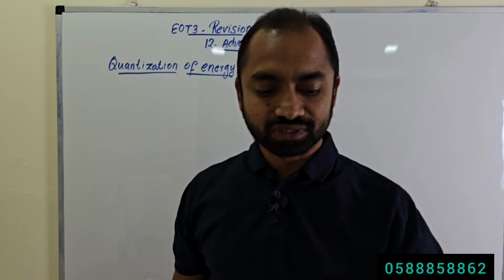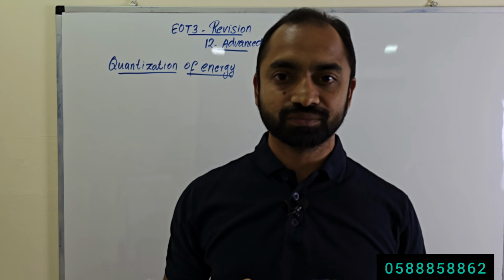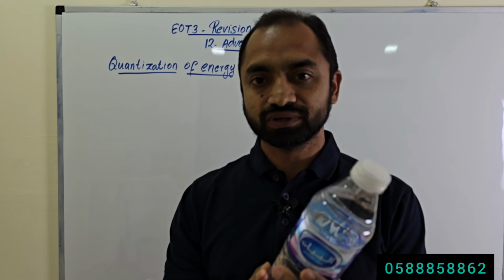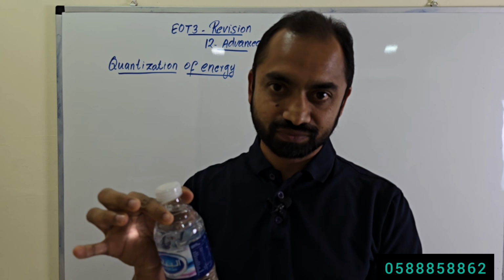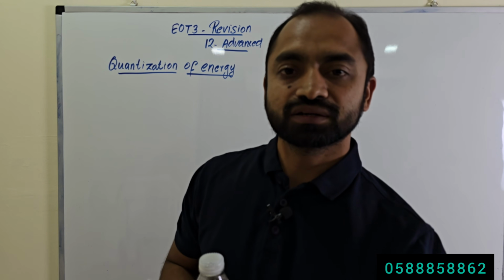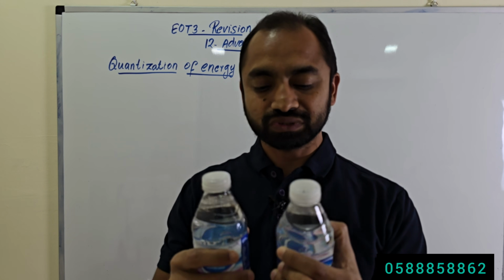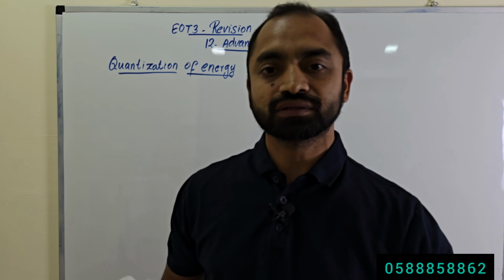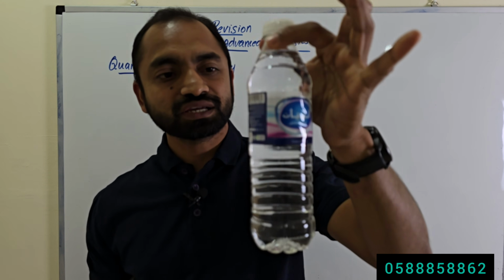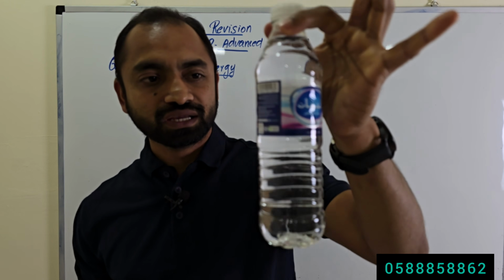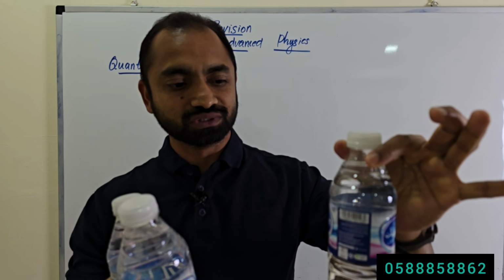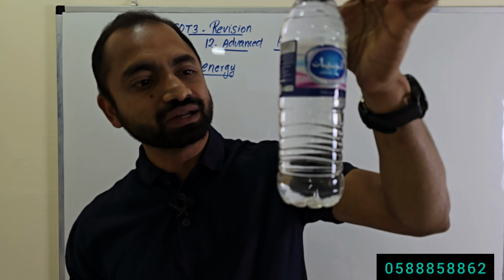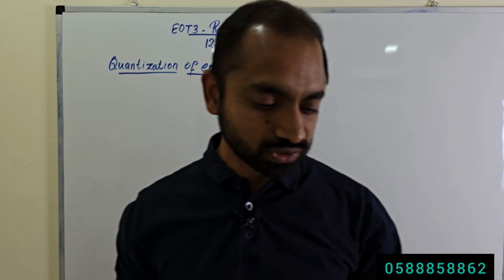Instead, if we take a case of bottled water, where each bottle is 500 ml, I can take one bottle of 500 ml. I can take two bottles, so 2 times 500 ml, now 1 liter. I can take 3 times 500 ml. So a bottle of water is a packet, and if the water is in bottles, I can take an integer multiple of small bottles of water.